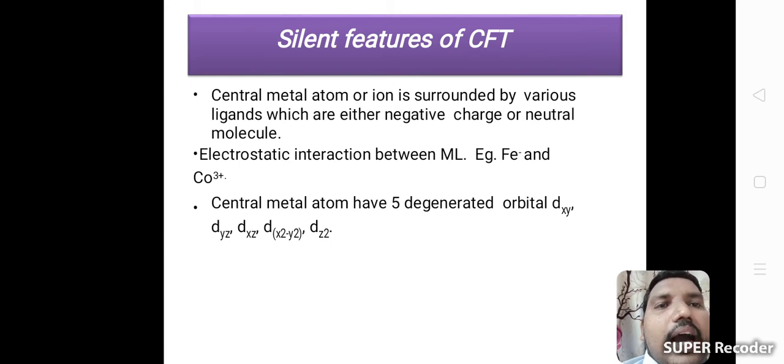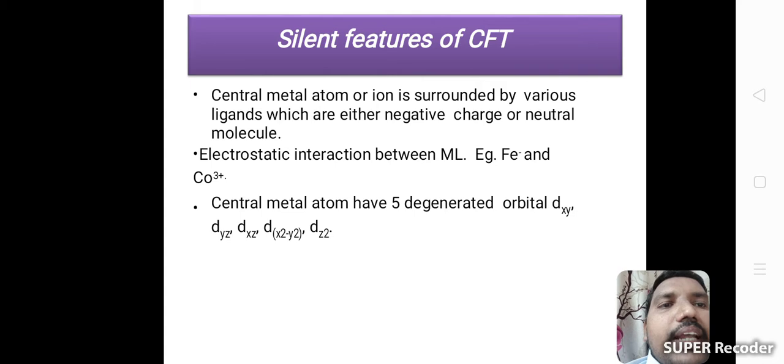Example: F minus and Co plus 3 ion. Co plus 3 is the central metal ion, F minus is the ligand.